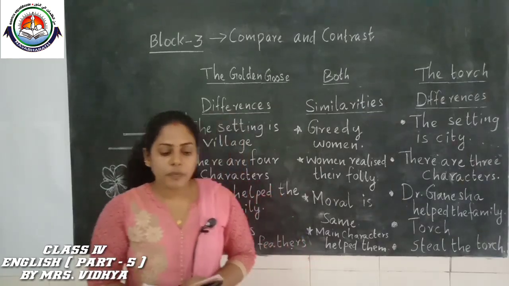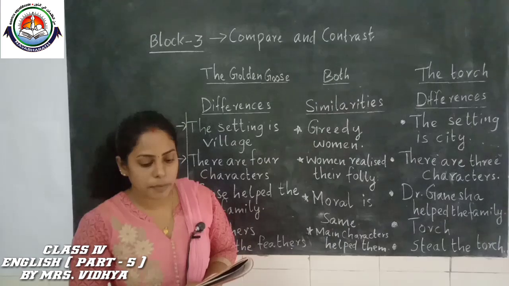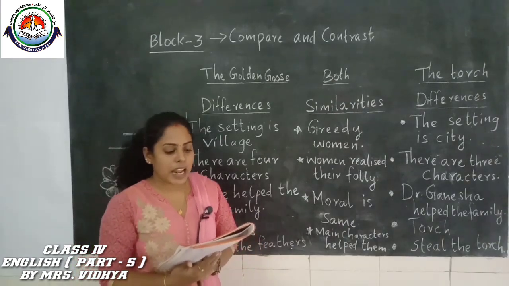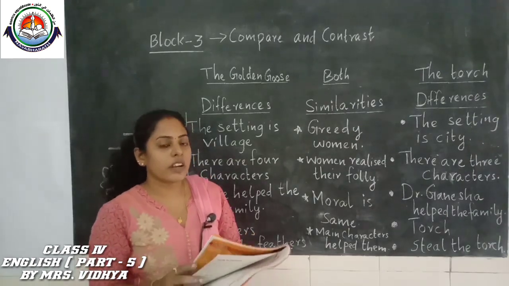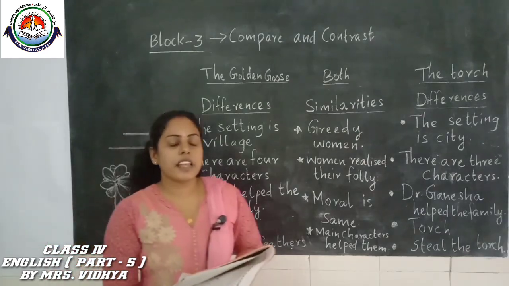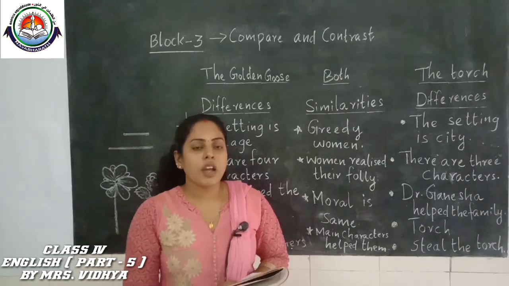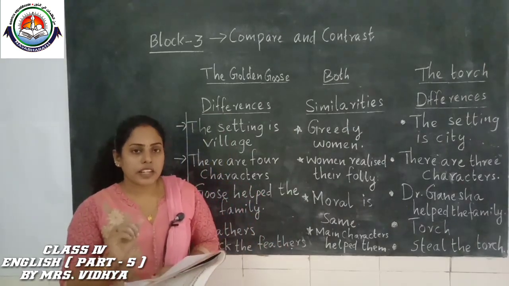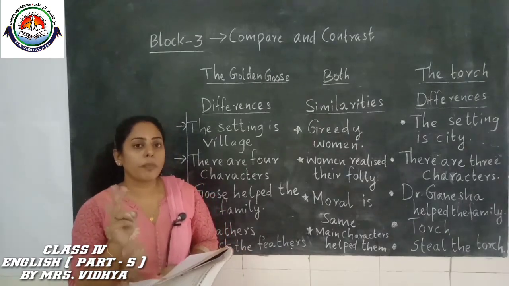Here write a 2-paragraph compare and contrast essay about the Golden Goose and the torch with the help of the similarities and differences from S1. In S1 we have done the Venn diagram, and written the similarities and differences. With the help of that diagram you have to write them in 2 paragraphs.